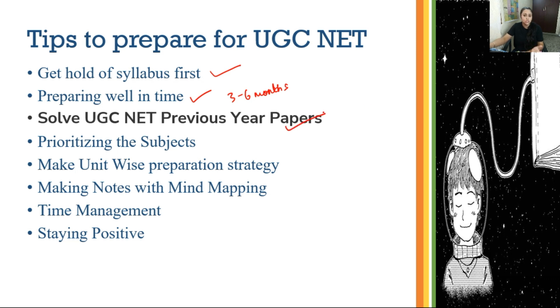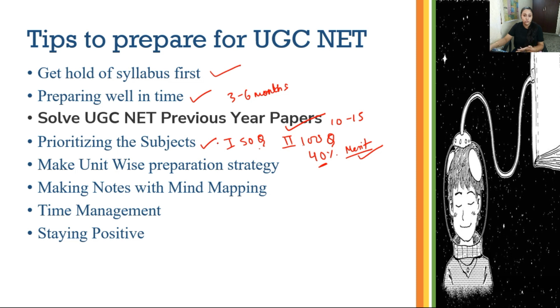You will have to solve the UGC NET previous year papers, 10 to 15 years papers, and there are so many books available in the market. You will have to prioritize the subject, because paper 1 consists of 50 questions, right? And paper 2 consists of 100 questions. If you want to qualify, you should have a minimum of 40% for your name to be there in the merit list, and then your final result is decided based on the merit. Whatever merit has gone that year, your name will come in the list according to that merit, but for that you will have to qualify both the papers with a minimum of 40%.